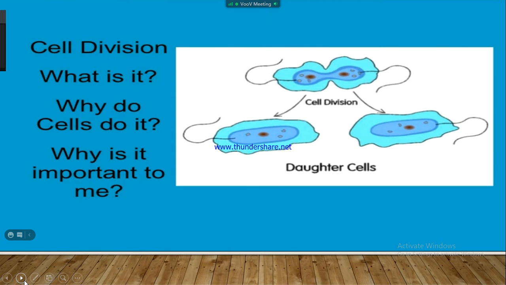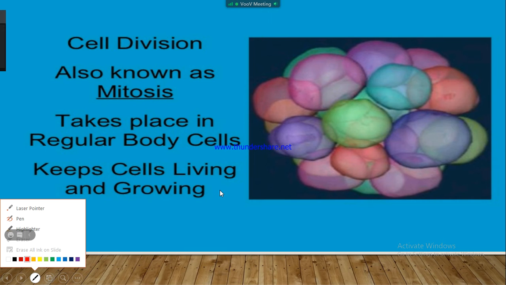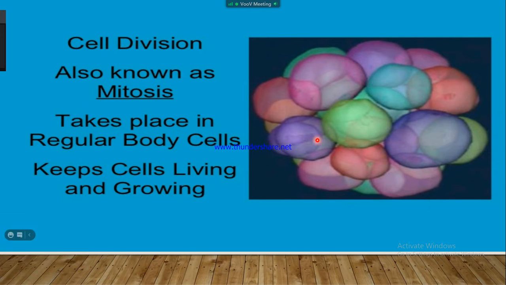So why cell division? What is basically cell division? Why do cells do it? How does cell division take place in cells? And why is cell division important to me? These three are the most common questions for everyone. So first of all, what is cell division? Basically, cell division is known as mitosis or meiosis. These take place in the regular body cells and keep the cell living and growing. So cell division is most important for the cell living and growing.